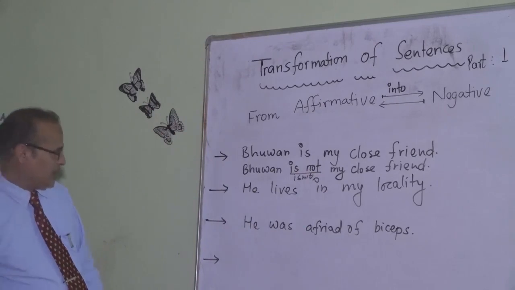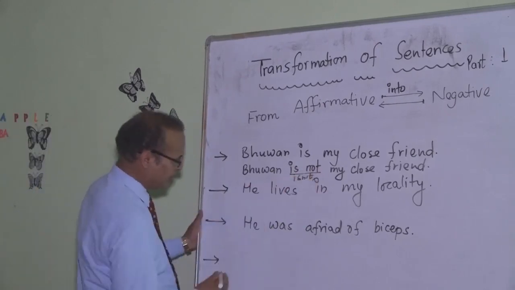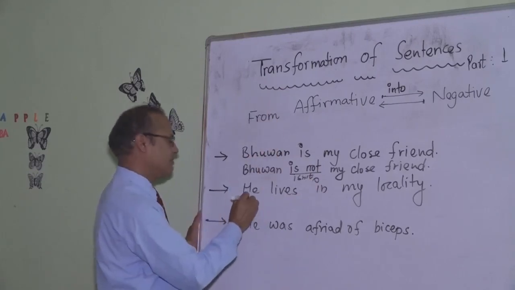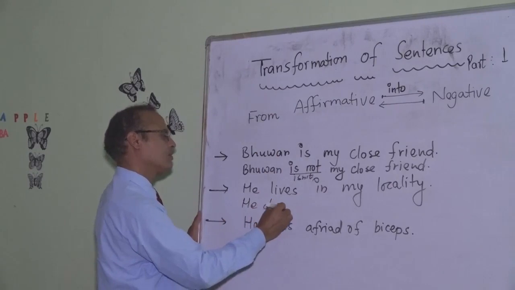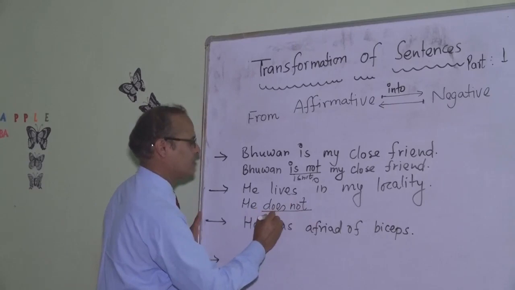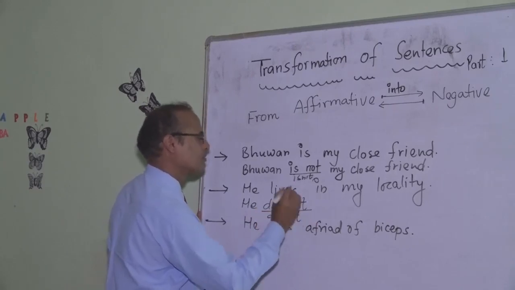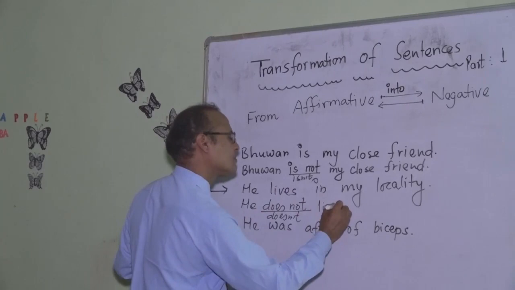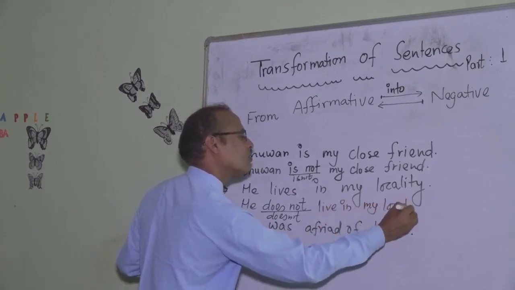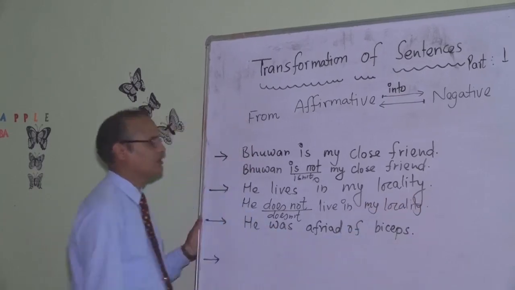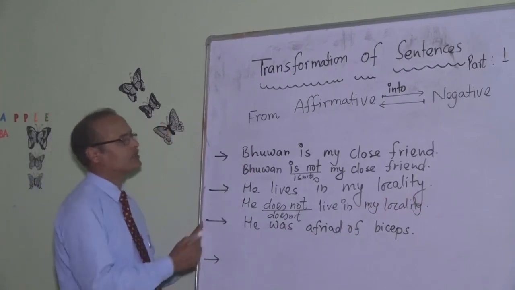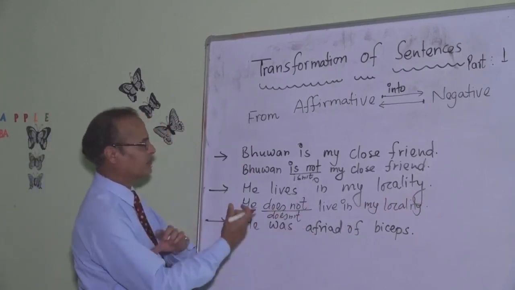Negative. He lives in my locality. Simply negative is he does not, or doesn't live in my locality. He doesn't live in my locality. He was afraid of biceps muscle.